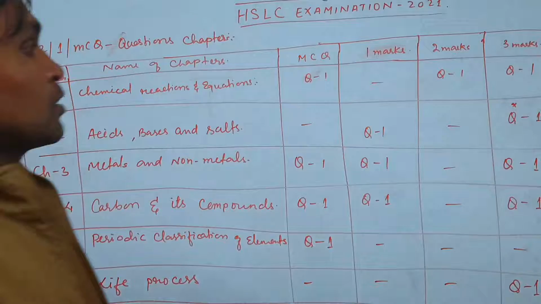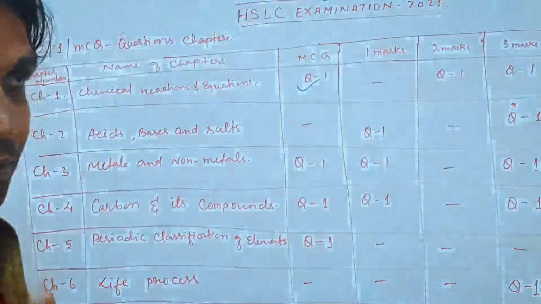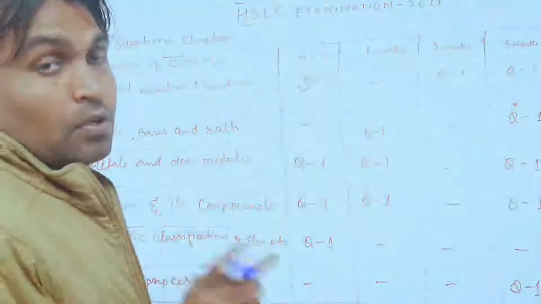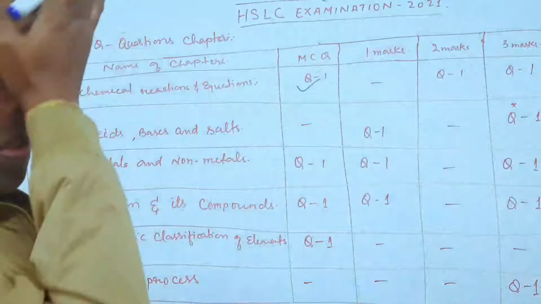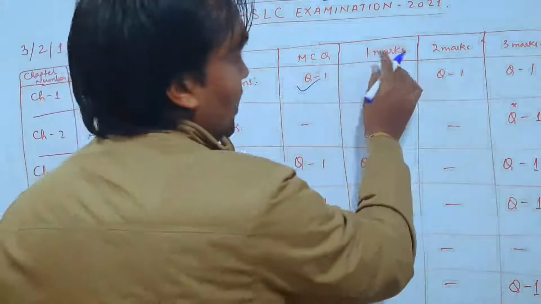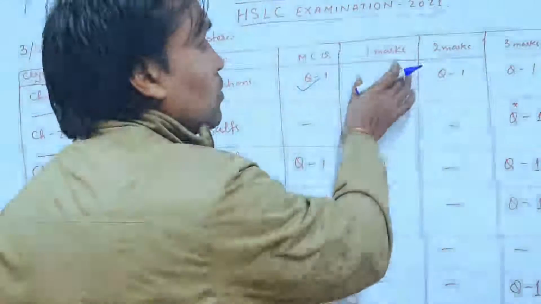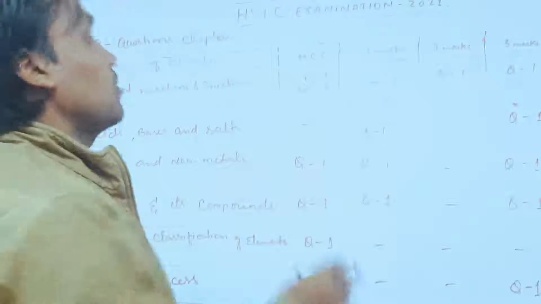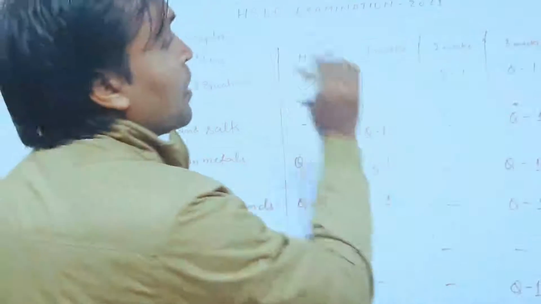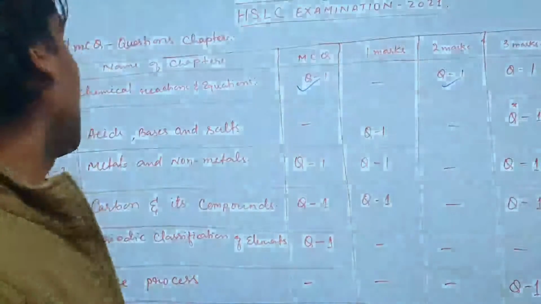So from here you will be getting 1 MCQ. 1 MCQ will be coming from here, so I will suggest all of you to study MCQs from these chapters properly. There will be no very short answer question. This is 1 mark, meaning very short answer questions. You will not get any 1 mark questions from here. Only 1 MCQ will be coming. 1 two mark question will be coming from chapter number 1, and 1 three mark question will be coming from this chapter.